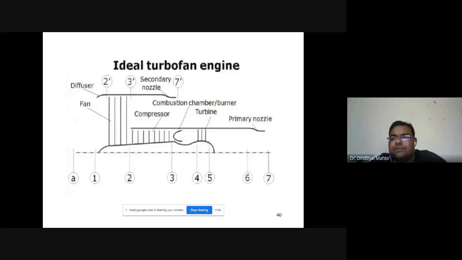From 5 to 7 is expansion through the nozzle, or we can say 5 to 6 can be afterburning. So afterburning can also be incorporated with the turbofan engine configuration.